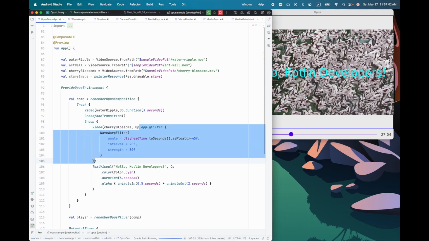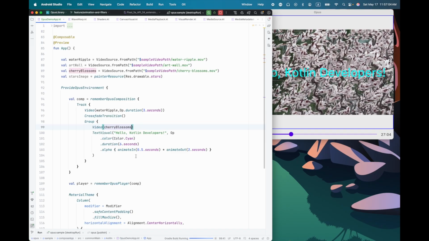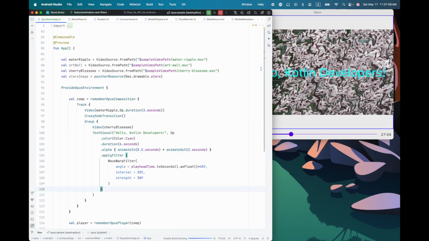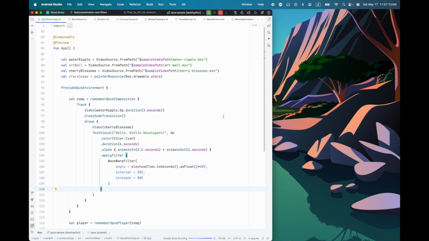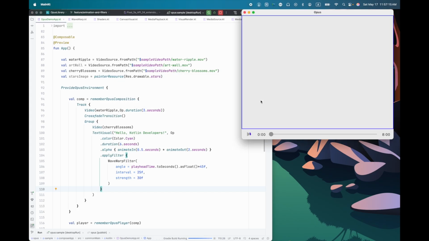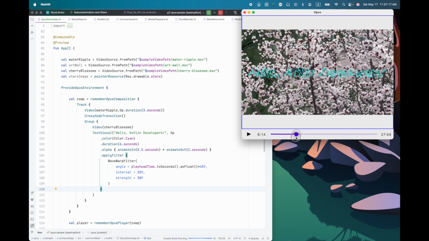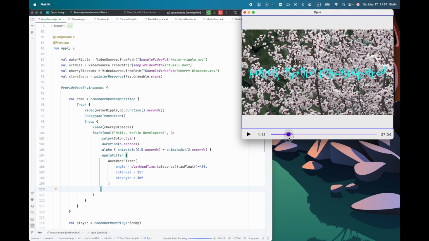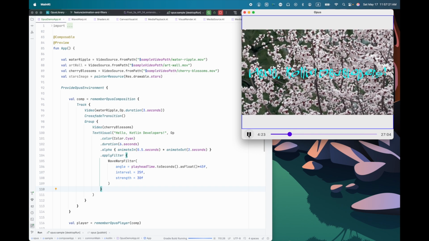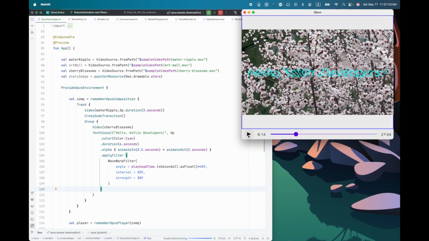So let's move this to the text visual, and we'll see that now we're going to be able to warp the text without affecting the video. And there it is. The text is warped.